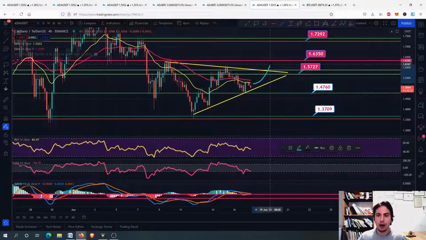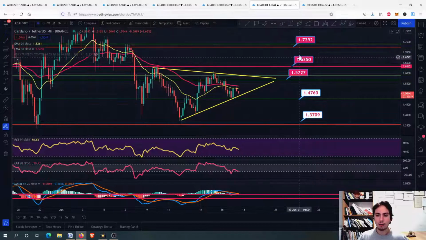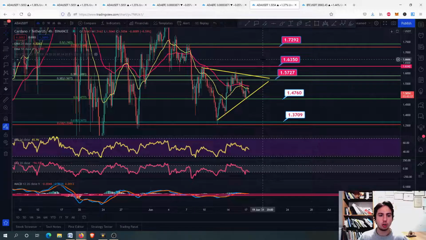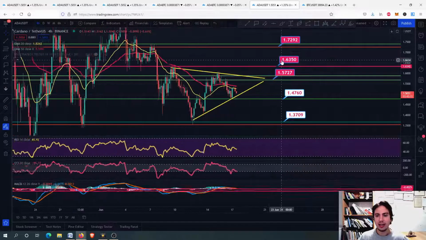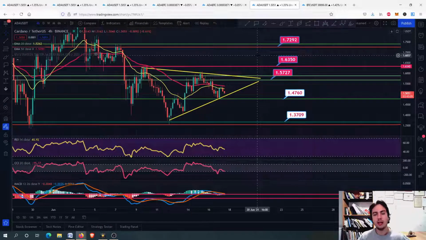Therefore, if we go upwards, we will surely test the 1.63. Why not the 1.72? 1.63 is a major resistance level. Many times it was support, many times in the previous days it was a resistance level. Guys, if we surpass the 1.63, we are bound to go to 1.73 Tether USD.